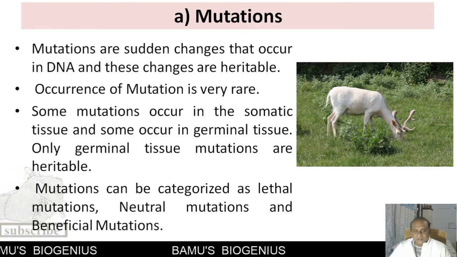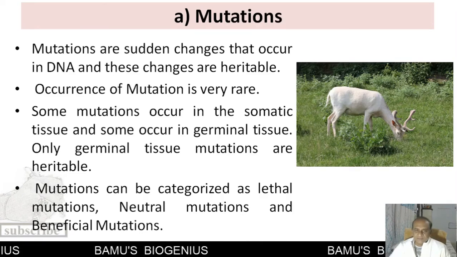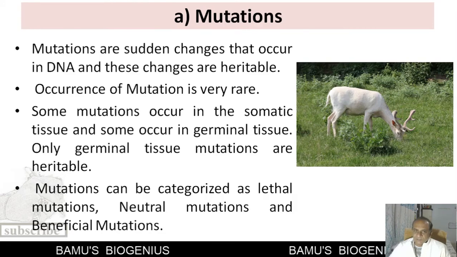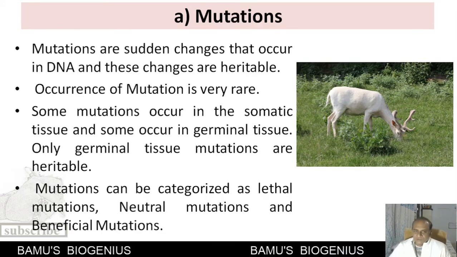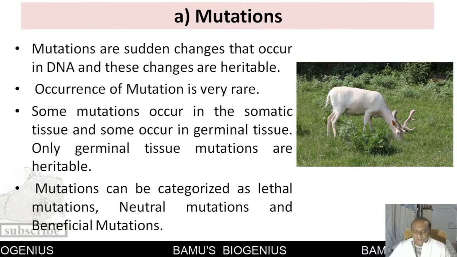Why? That is because the organism which is having such a lethal mutation will not reach the reproductive age, and that's why these particular mutations will not be passed on to the next generation. So this is how the lethal mutations are removed from the population. But neutral mutations, what do you mean by neutral mutations?